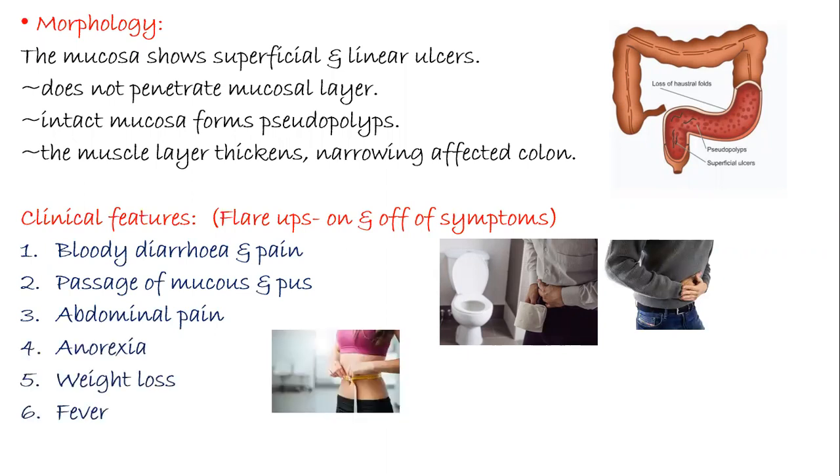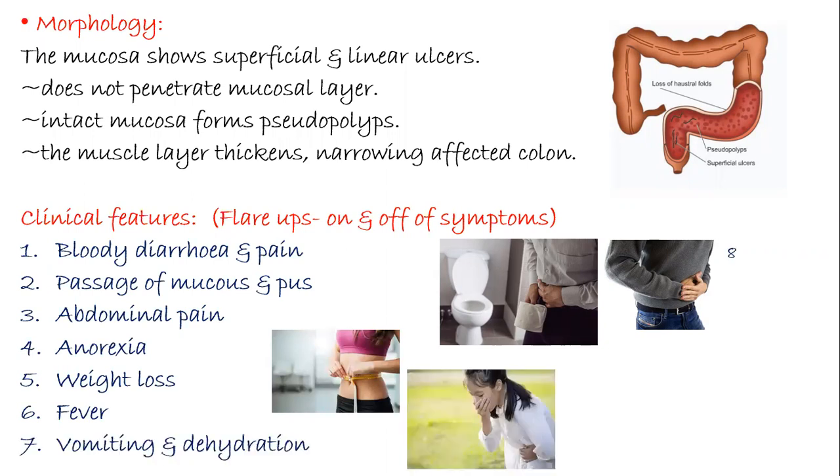There is fever, vomiting, and dehydration. There might be pain in the joints. One more feature characteristic of this disorder is eye pain on looking towards the light, and the patient might suffer from anemia because of blood loss through the feces.